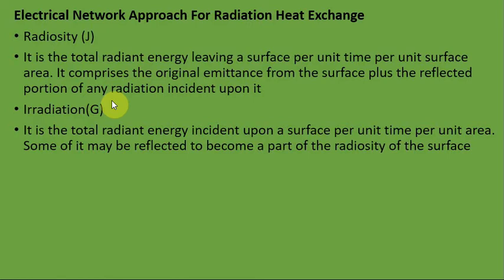It may be reflected to become a part of the radiosity of the surface. So irradiation means all radiation coming from all directions which is incident on the body surface, from which a part is reflected back, which will add to the radiosity J.